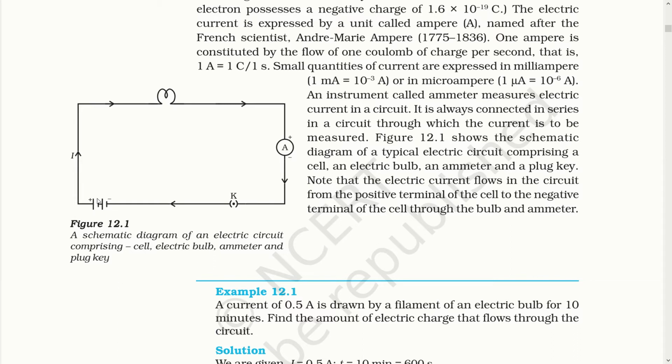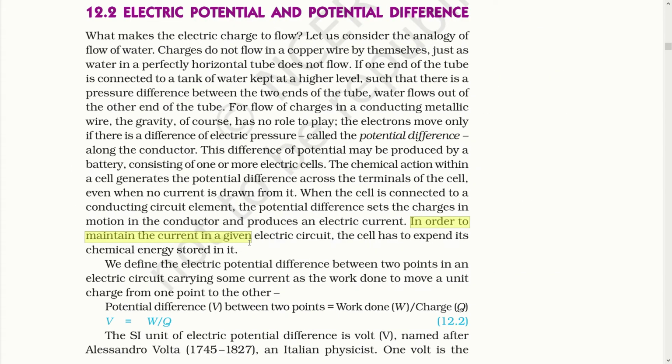From there again there will be a potential difference and the charge will continue to flow. In order to maintain the current in a given electric circuit, the cell has to expend its chemical energy stored in it. We define the electrical potential difference between 2 points in an electric circuit carrying some current as the work done to move a unit charge from one point to other.